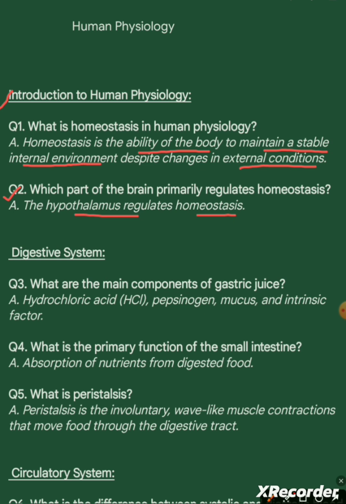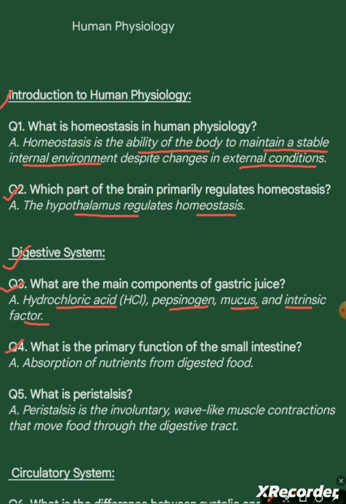Digestive system. Question 3. What are the main components of gastric juice? Answer. Hydrochloric acid, HCl, pepsinogen, mucus, and intrinsic factor.